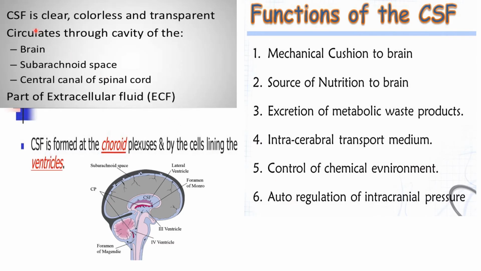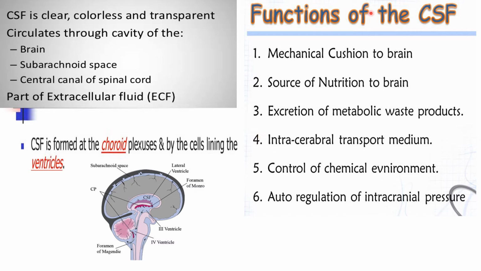Now let's see what CSF is. CSF is a clear, colorless, transparent fluid. It circulates through the cavities in the brain, which are known as ventricles, the subarachnoid space and the central canal of the spinal cord. It is a part of extracellular fluid. It is formed at the choroid plexus and by the cells lining the ventricles.